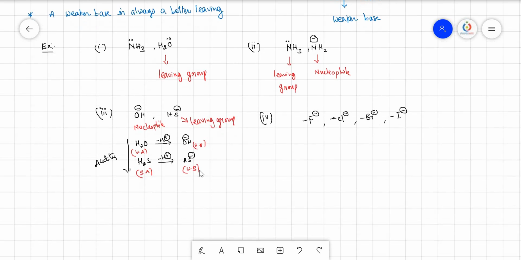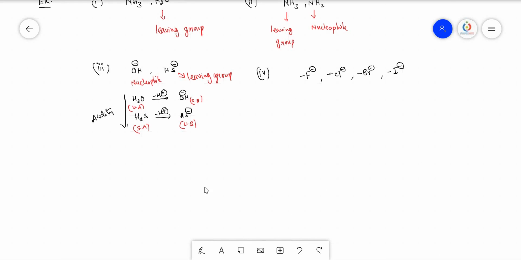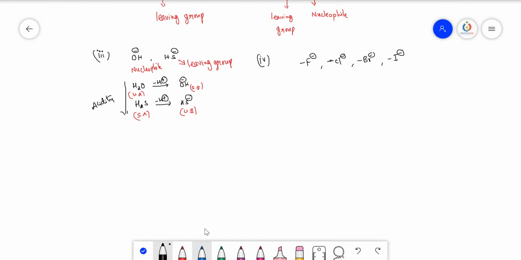If these are there, then how to decide which is the better leaving group, that means which is the better nucleophile? So I shall take these examples. You just take the HF molecule, HCl molecule. Always take their respective hydrides, because hydrides give the acidic nature. So a weak acid means a stronger base, like that we can easily expect.